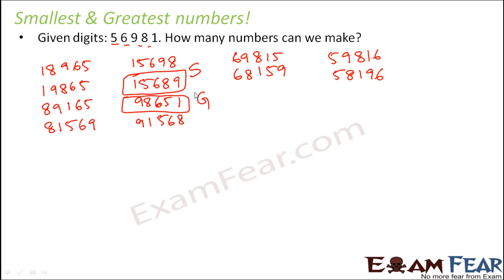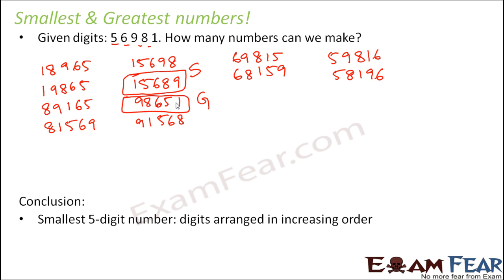Similarly, the greatest number is just the opposite. The first digit is the greatest digit. 9 is greater than 8, 8 is greater than 6, 6 is greater than 5, and 5 is greater than 1. So the digits are placed in decreasing or descending order. That is why this is the greatest number that can be formed from the given set of digits.